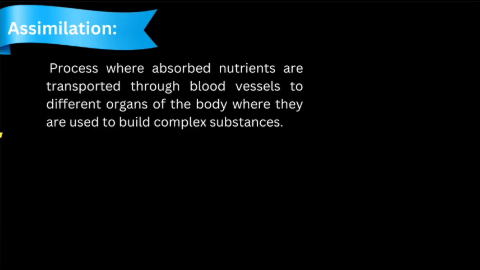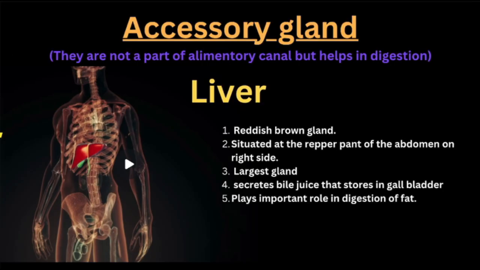Okay. Now come to our accessory glands. Now as I already told you, accessory glands are not a part of our alimentary canal, but they actually help in digestion. They are placed around our alimentary canal and they just pour their secretion into it and help in digestion. So there are 3 types of accessory glands involved. They are liver, gallbladder and lastly pancreas.